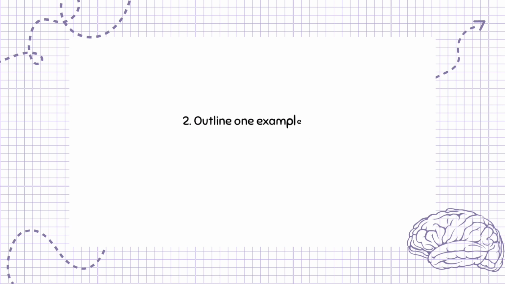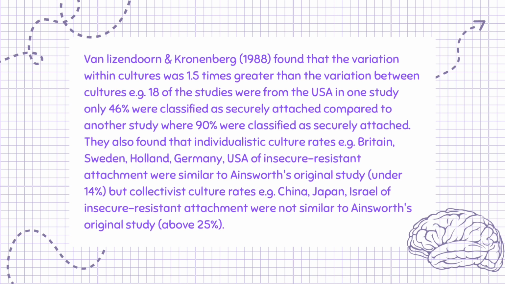Question 2. Outline one example of cultural variation in attachment. 2 marks. Van Ijzendoorn and Kroonenberg, 1988, found that the variation within cultures was 1.5 times greater than the variation between cultures, e.g. 18 of the studies were from the USA.